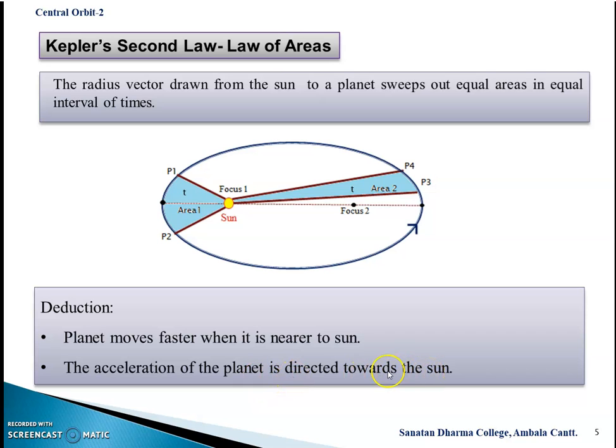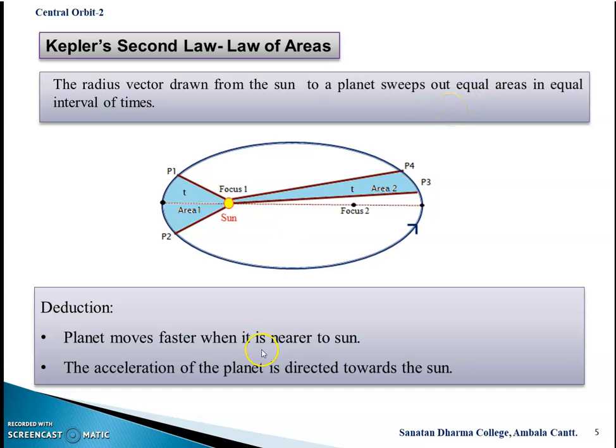Now from where did this observation come? Because the radius vector drawn from the sun to the planet sweeps out equal areas in equal time, meaning the rate of change of sectorial area is constant. If you remember, we studied the article on areal velocity, and we know areal velocity is constant only in central orbits.